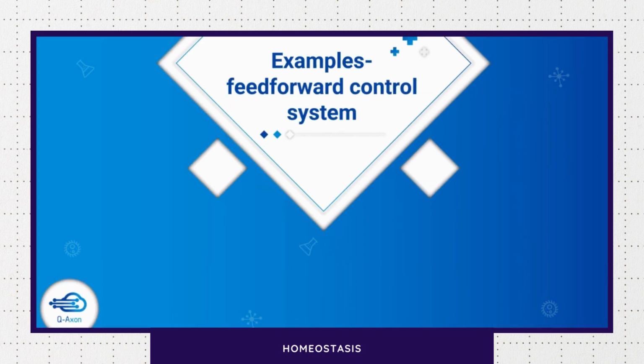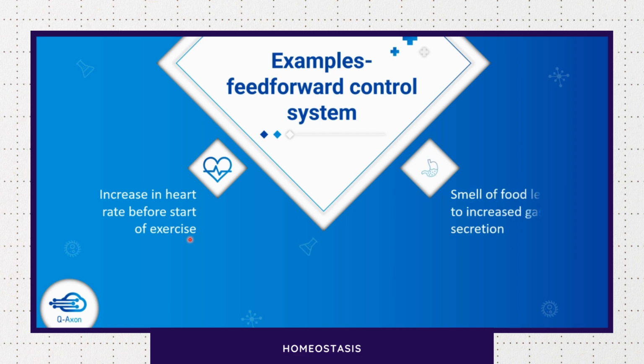Examples of feed forward control systems are an increase in heart rate before the start of exercise. So just by the thought of exercise, the system increases the heart rate in preparation for the upcoming exercise. Then the smell of food causes an increase in gastric secretion. The food has not yet entered, the stimulus has not yet reached there, for causing the increase in gastric secretion, but just by the smell of food, the system starts preparing your body for the upcoming changes. So that is also an example of a feed-forward control system.